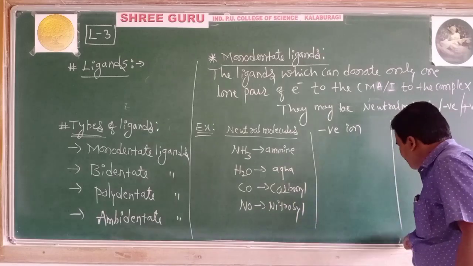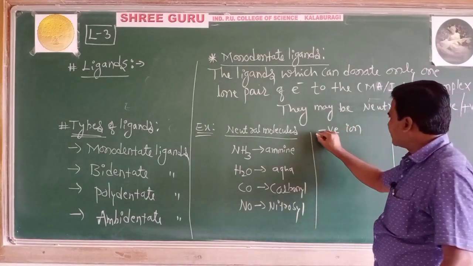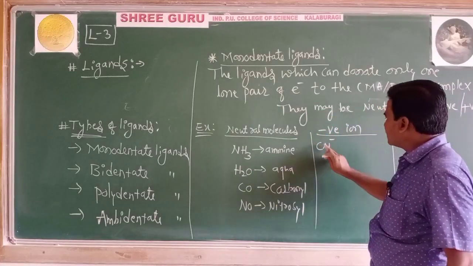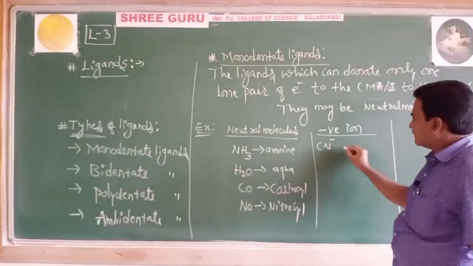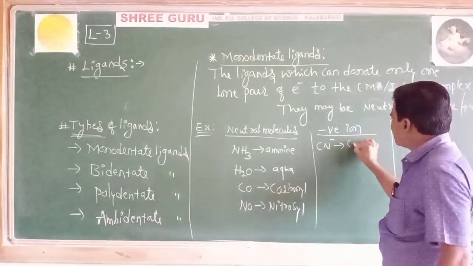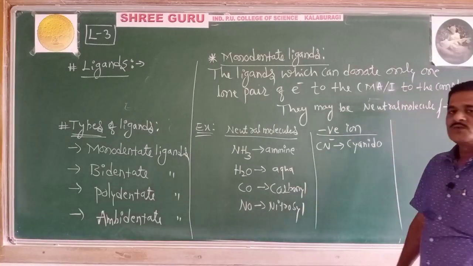A negative monodentate ligand, if I take CN minus, as per terminology, this is called cyanido ligand.